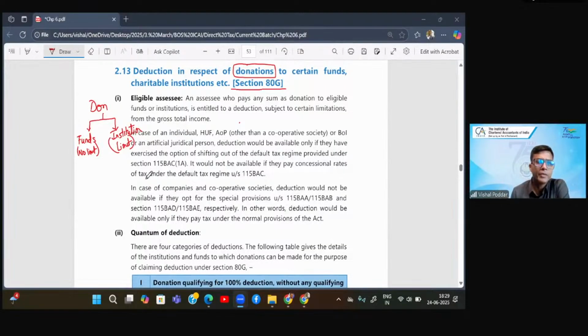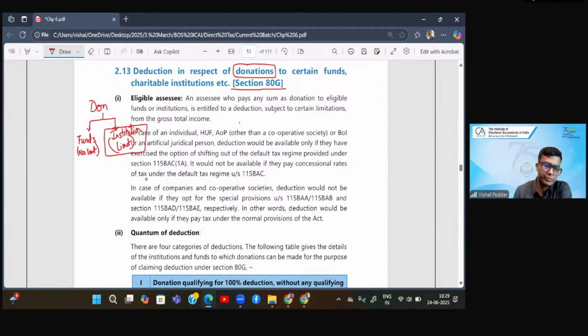Generally, what we have seen is we have been giving donation to institutions. When we give donation to institutions, for example you give donation to any religious institution. You give to a religious body, it is an institution. You give to some charitable trust, some social activist or NGO, all these are institutions. Funds we have not been very much accustomed with because we have never given donation to funds. But what are funds? I'll give you the example.